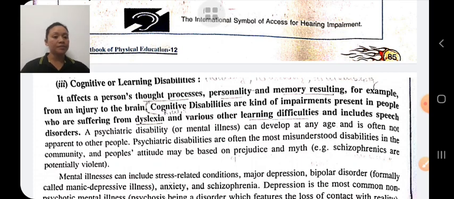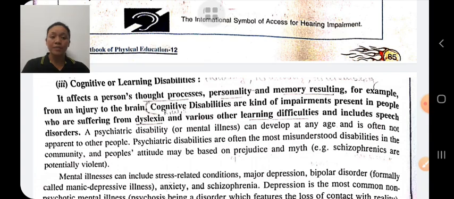Cognitive disability is the kind of impairment present in people who are suffering from dyslexia. Dyslexia means the person is not able to read, write, and has various other learning difficulties.